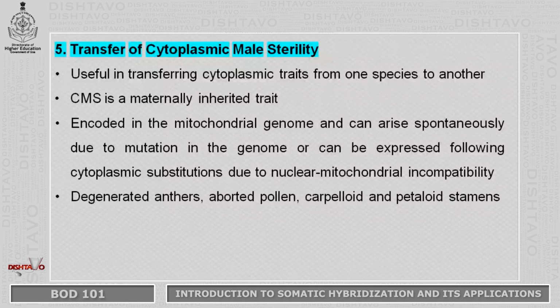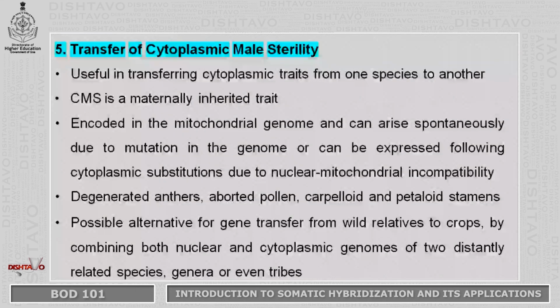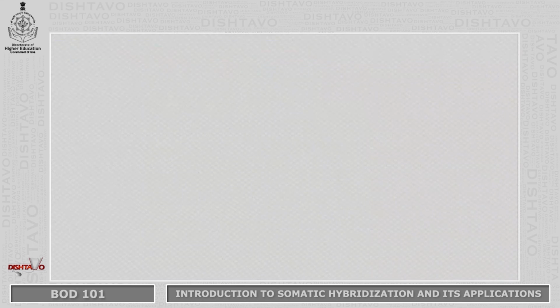Cytoplasmic male sterility phenotypes show degenerated anthers, aborted pollens, carpelloid and petaloid stamens. It is a possible alternative for gene transfer from wild relatives to crops by combining both nuclear and cytoplasmic genomes of two distantly related species, genera, or even tribes.